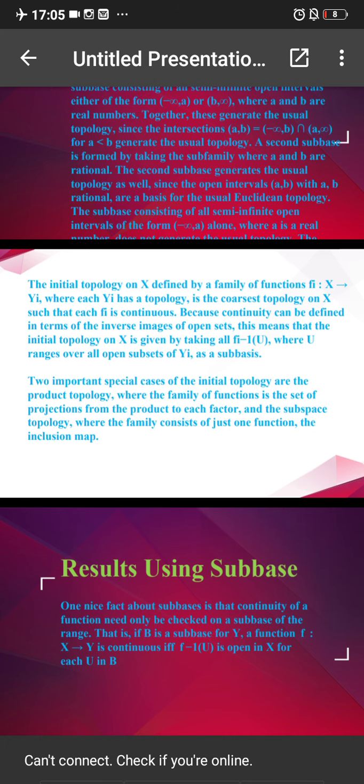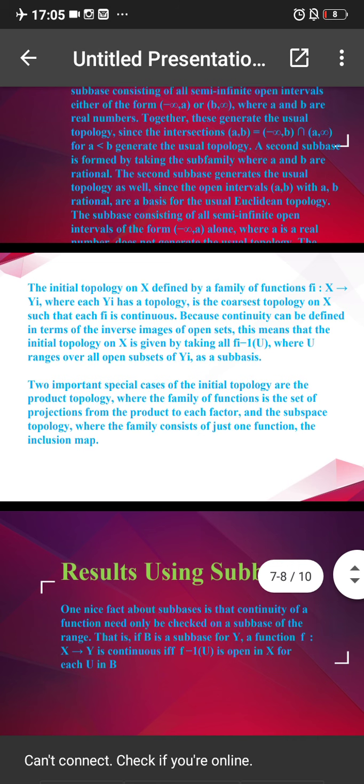Now, the initial topology on X is defined by a family of functions fi, where fi is a function from X to Yi, for i from 1, 2, 3 up to n, where each Yi has a topology, such that each fi is continuous.